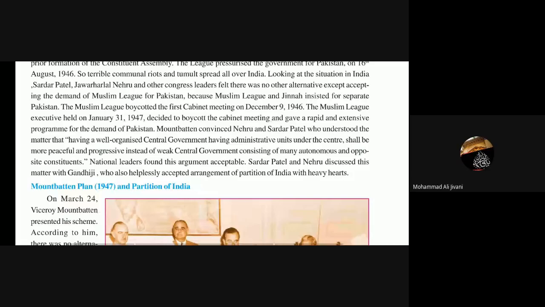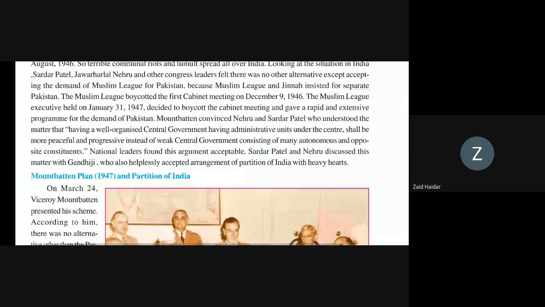Mountbatten convinced Nehru and Sardar Patel, who understood the matter, that a well-organized central government having administrative units under the center would be more peaceful and progressive instead of a weak central government consisting of many autonomous and opposite constituents. National leaders found this agreement acceptable.